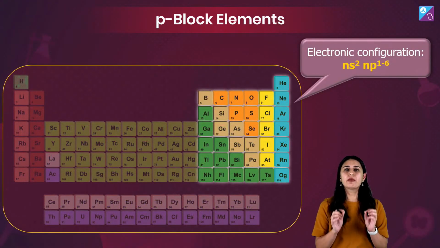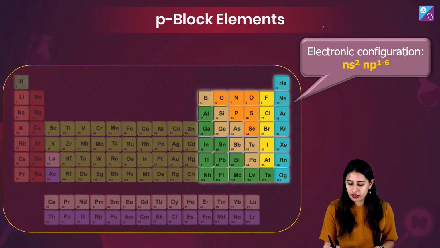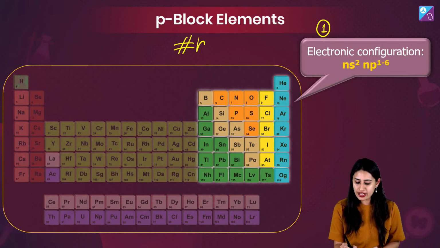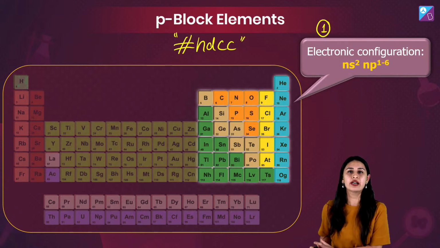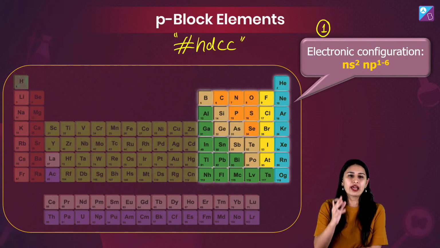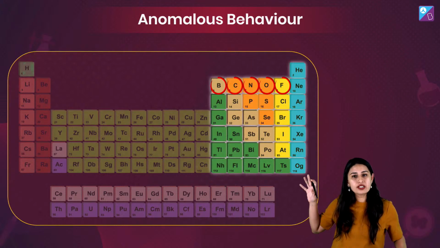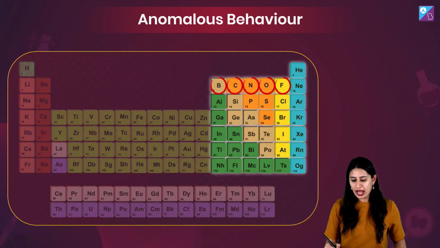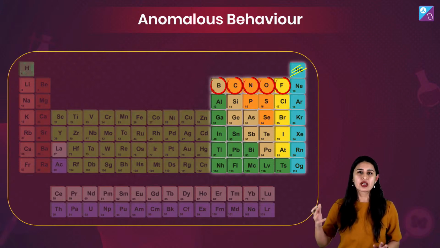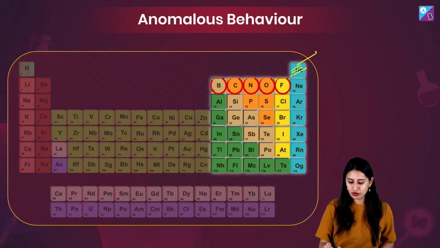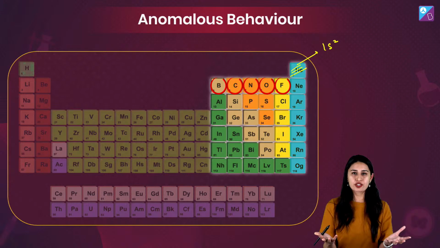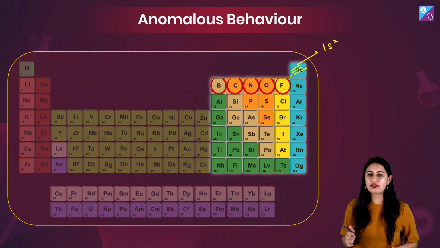Let's see, when I'm talking about the basic stuff, the electronic configuration, the first thing should be hashtag HDCC, high definition crystal clear, the configuration. What's the configuration? ns2 np1 to 6 when we are talking about any P block element. When I'm talking about the first members, look at it. I'm just striking off helium for a while. Let's not get confused with helium, because it's just one which has the 1s2 electronic configuration, an exception there, but nonetheless helium can be ignored for a while.